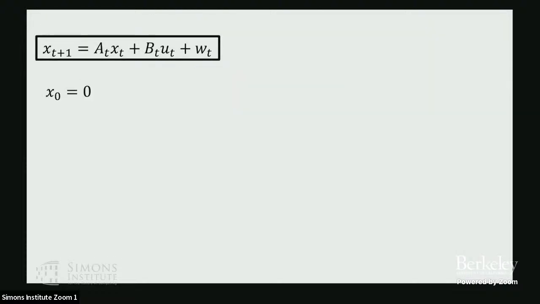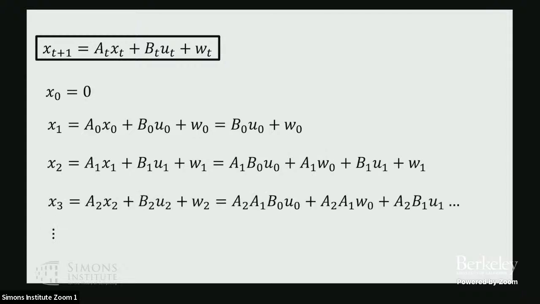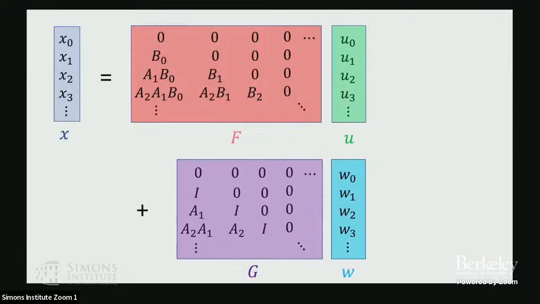So there's this linear dynamics equation, and we start off with this initial condition x naught. If I plug that in, I can solve for x1, just plugging that into the dynamics. And I can plug that in and get x2. I can plug that in and so on and so forth. And what I can do is rewrite each of the x's as a linear combination of all the previous disturbances and all the previous control inputs. And I can collect that linear system in a big matrix equation.